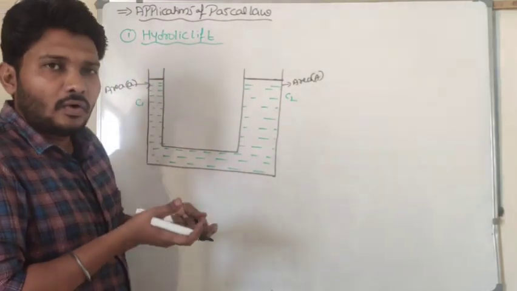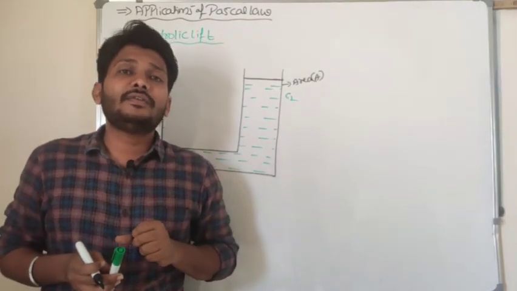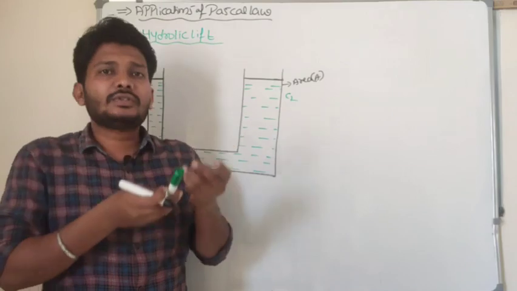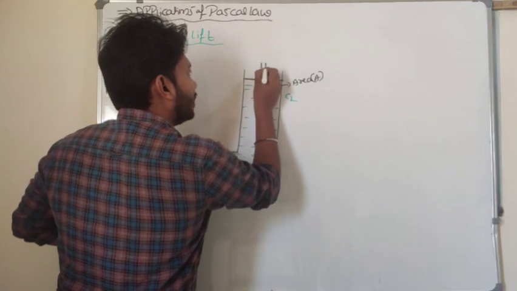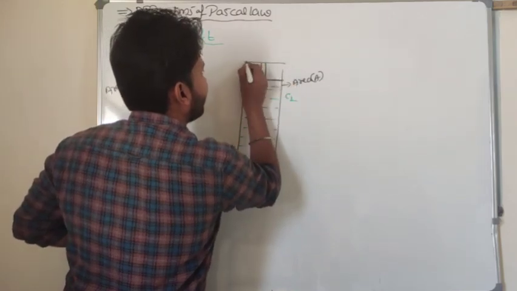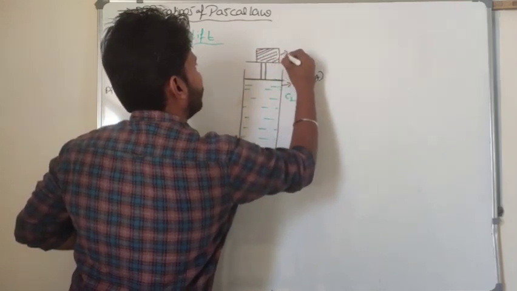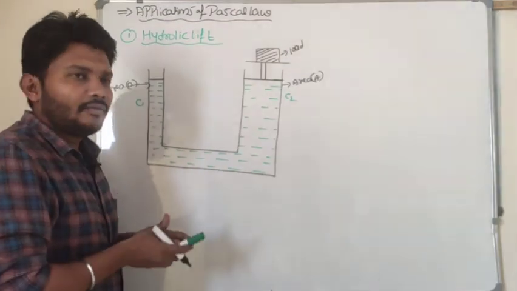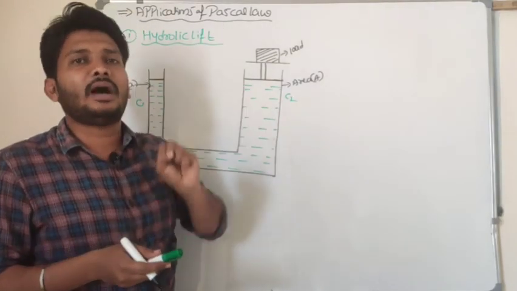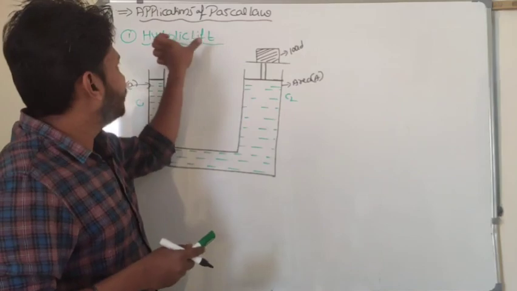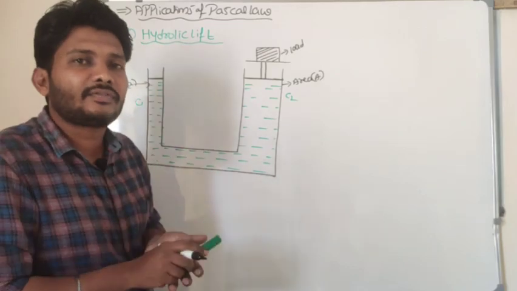Now I want to lift a vehicle, that is, lift a heavy load. Hydraulic lifts are used to lift heavy loads. So whatever load I want to lift, I will attach it to the large cross sectional area. This is the load. I want to lift this load in the upward direction, so I will use the hydraulic lift. Let us understand the mechanism of the hydraulic lift.